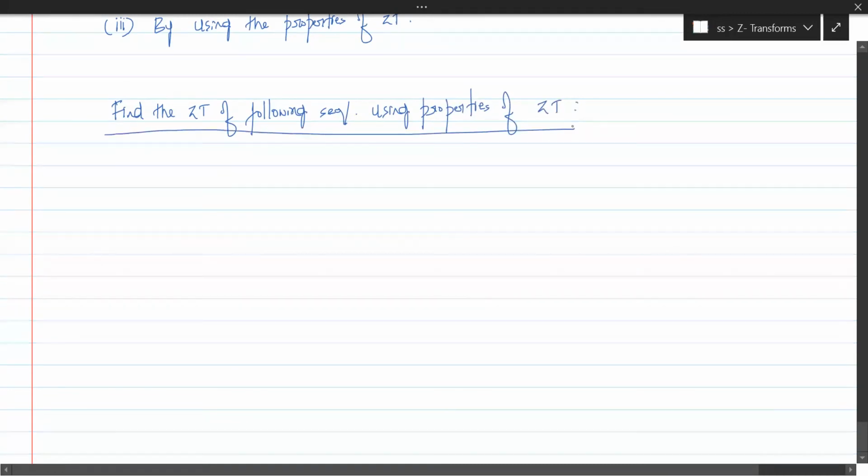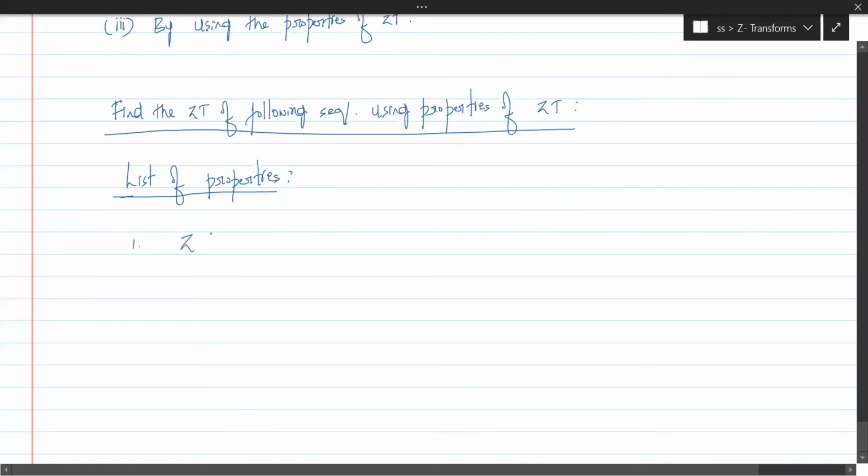Before going to the problems directly, let's first list the properties. List of properties, because this is important. Without remembering the properties, we cannot solve this problem, and we cannot derive and then do the problem.